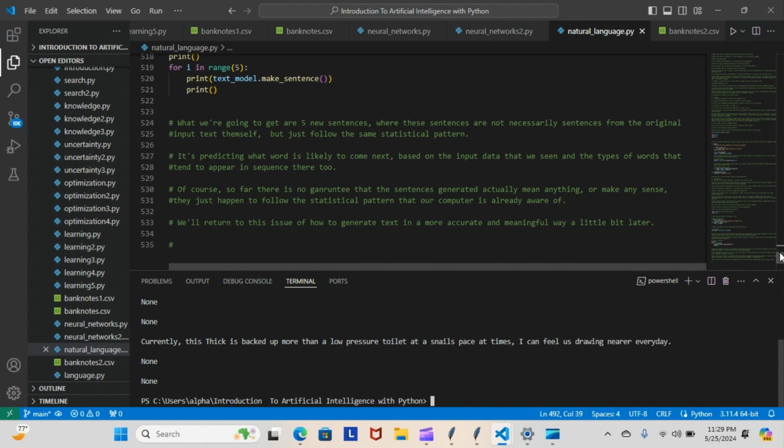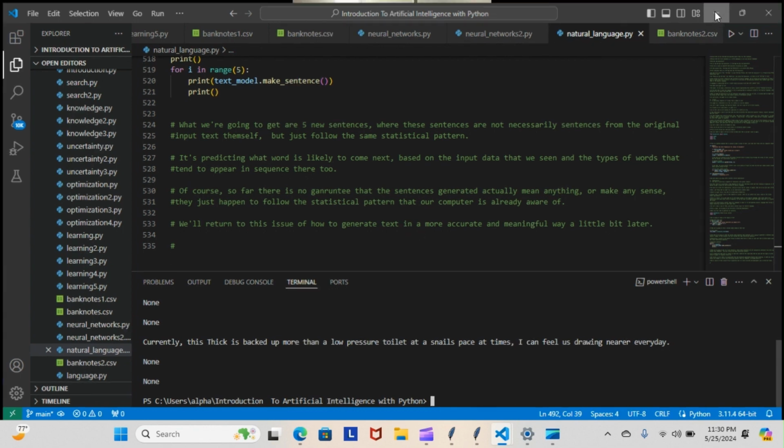So with a longer text input, we would have got back our complete 5 sentences. But we got this back instead. Currently, this stick is backed up more than a low pressure toilet at a snail's pace. At times, I can feel us drawing near every day. Like I said, it didn't make any sense, but we'll focus on that problem a little bit later on.